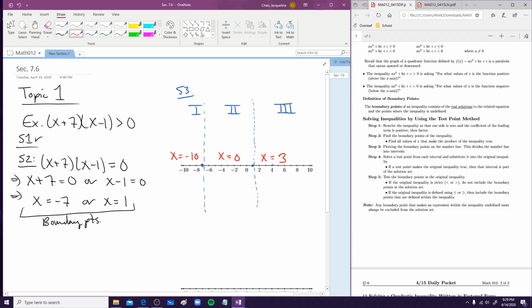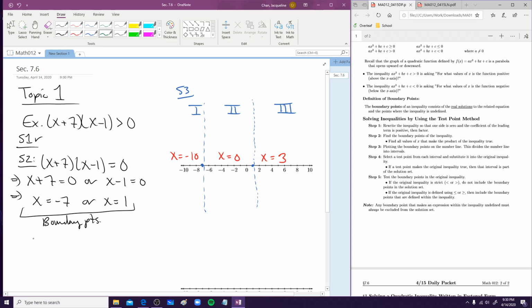So what are we going to do next? We're going to take these test points and plug them into our original inequality. One thing I want to note is I found all the test points first, and then we'll test them. But what you can do is test each interval, or you can pick a test point from an interval and plug it into the inequality right away. The order of that does not matter.